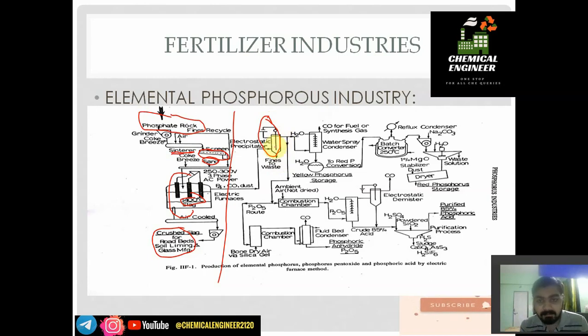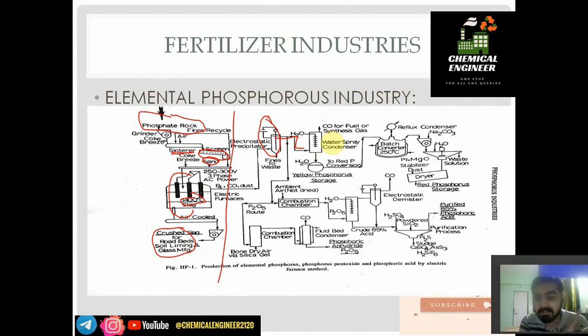After removal of dust, we have a water spray condenser. In the condenser we use water. Why we are using water, you should know, because of the property of phosphorus. After washing or condensing it, we have gained pure yellow phosphorus. So we get yellow phosphorus after this water spray condenser.